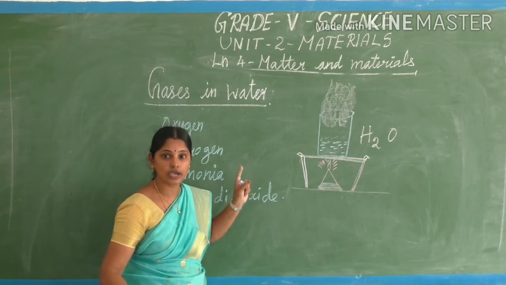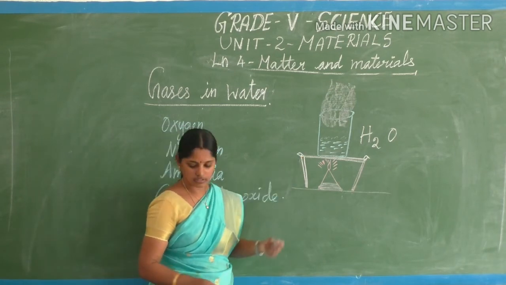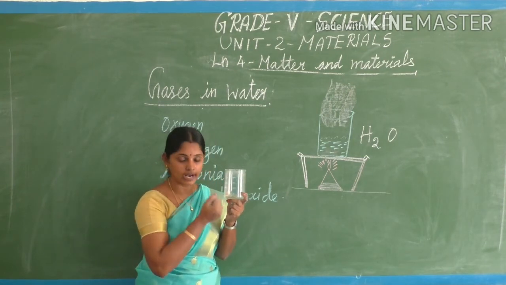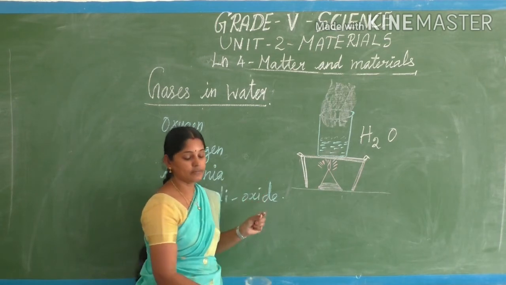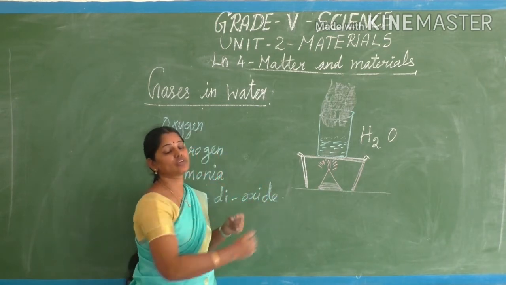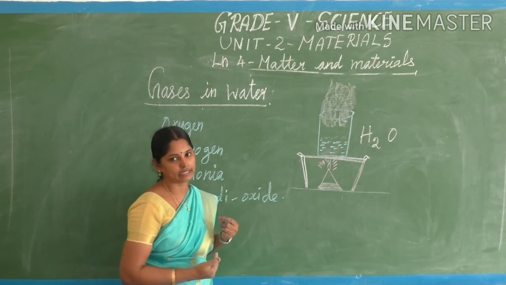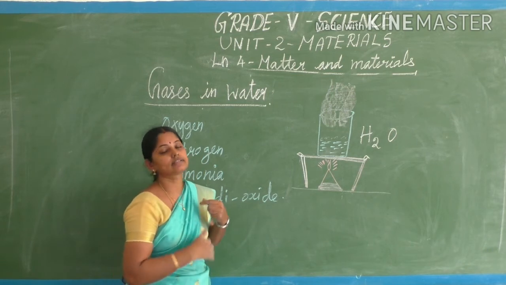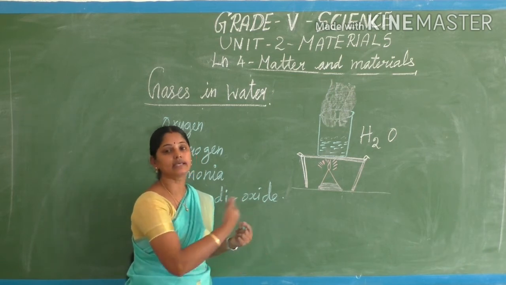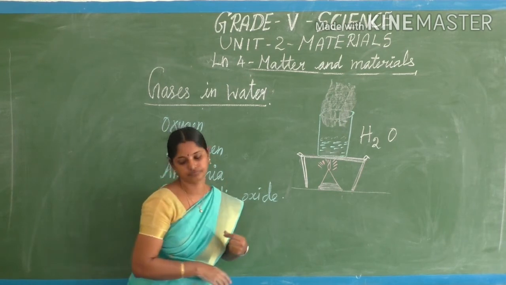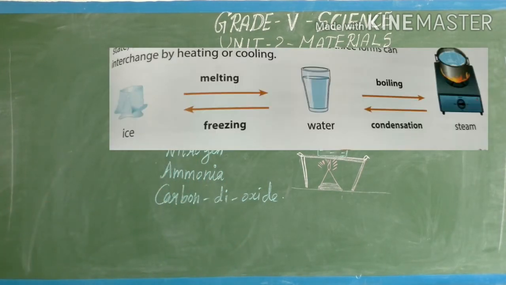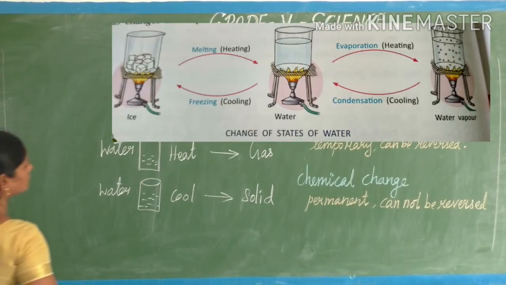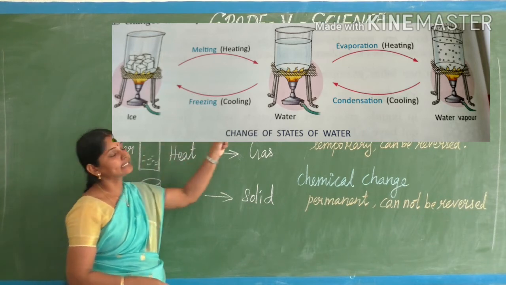Now we are going to see about that. Now I said water is a wonder liquid which has all three forms: solid, liquid and gas. Like that, we are going to see what changes we can see in different matters, whether the changes are reversible or irreversible. Changes in the forms of matter: physical and chemical changes.